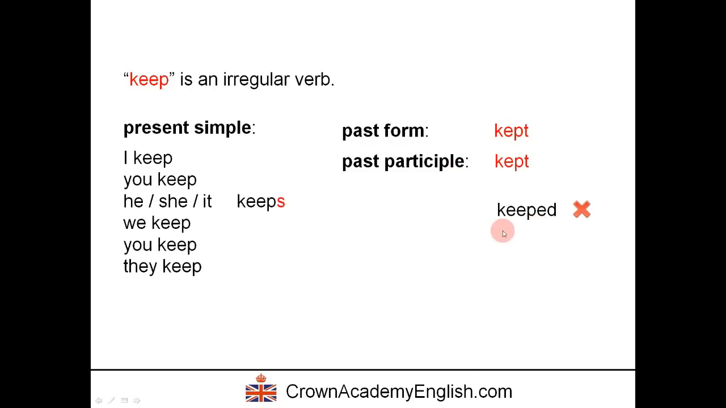Okay, so keeped is wrong. Okay, this is a big mistake. So never say this and never write this. Okay, keeped, this is wrong. Okay, now let's look at the 5 meanings.